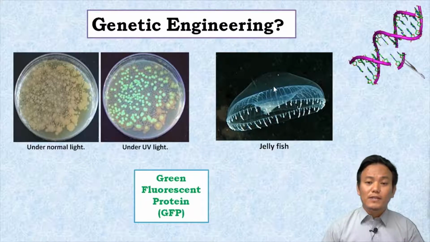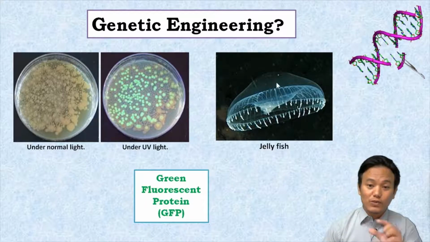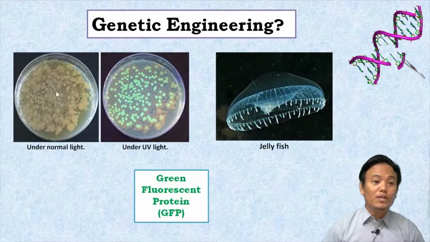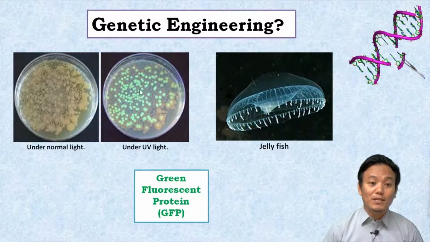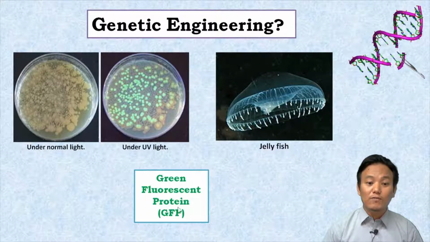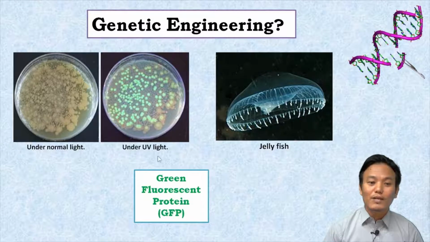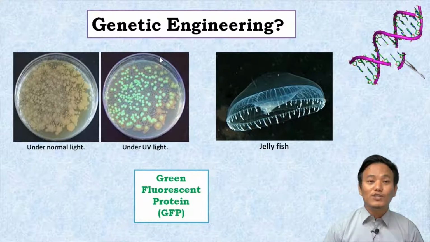What the scientists did was identify the gene for green fluorescent protein, extract the gene, and somehow introduce the gene into the bacterial genome, thereby making the bacteria capable of producing green fluorescent protein, and therefore these bacterial colonies are glowing under UV light. Now, this is called genetic engineering. The scientists somehow created a genetically modified bacteria over here.